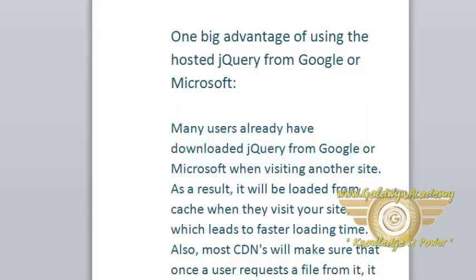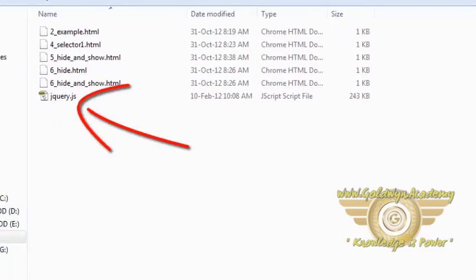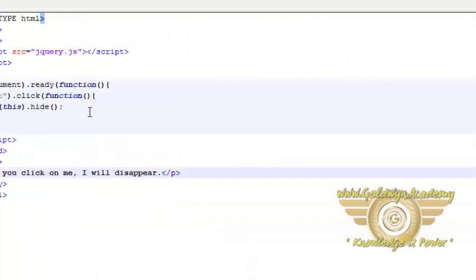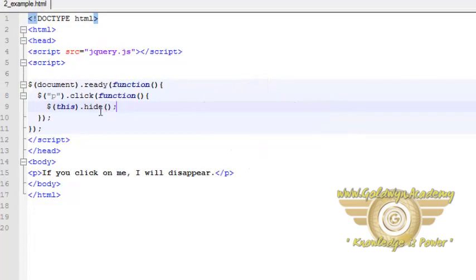Let's see one example for Jquery. Here in the exercise file, I have put this jquery.js and this is my HTML code. I am using this jquery.js here, and this hide is a function of Jquery. So it says that if I click on this paragraph, then this will hide. We will discuss it in detail in our next tutorial.